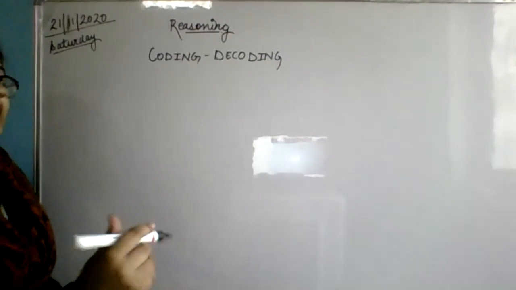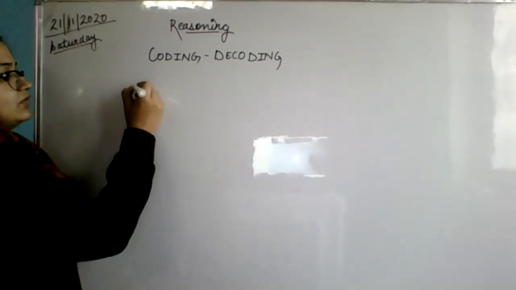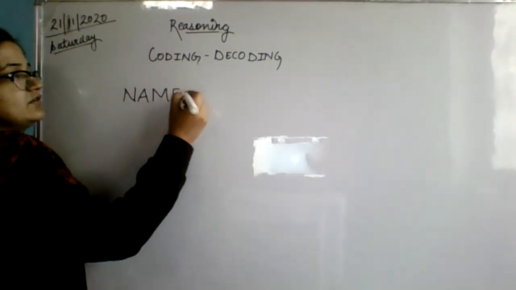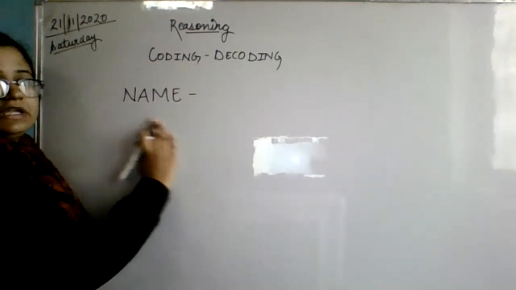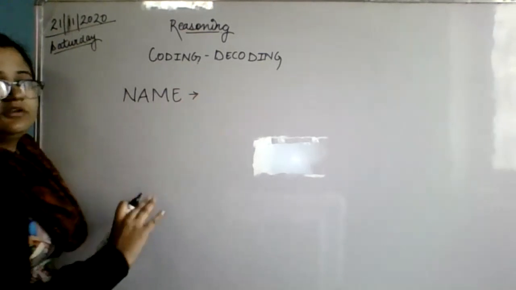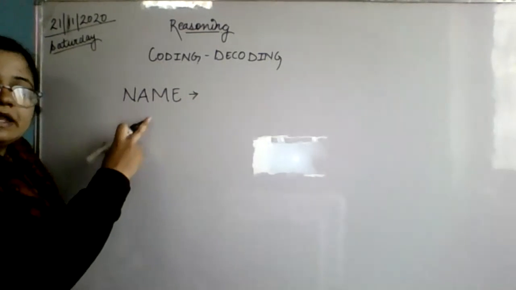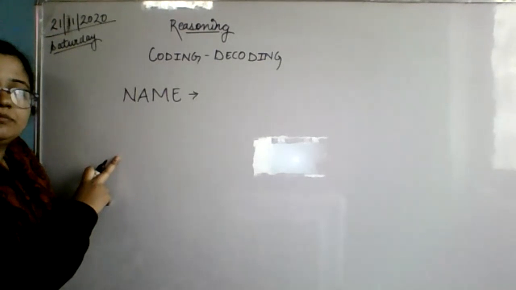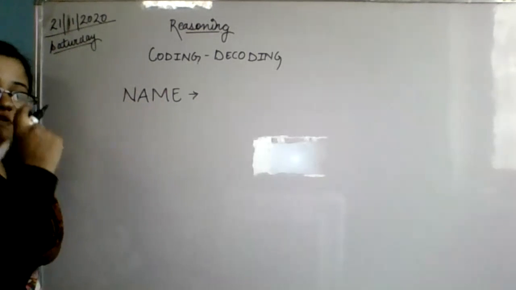After that, write your name as a code. What is the code for NAME? If A, B, C, D we are following.